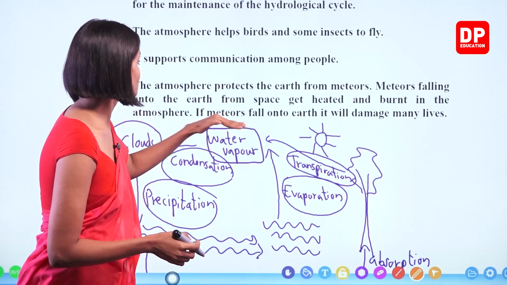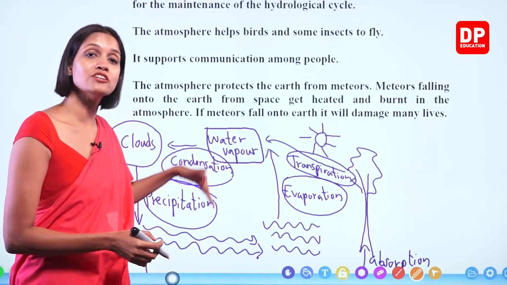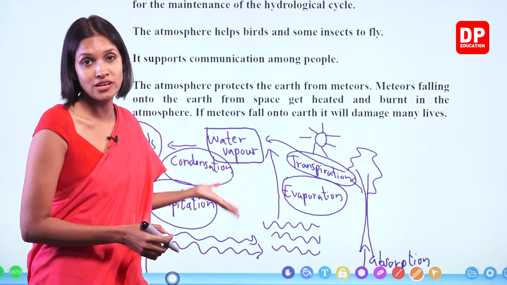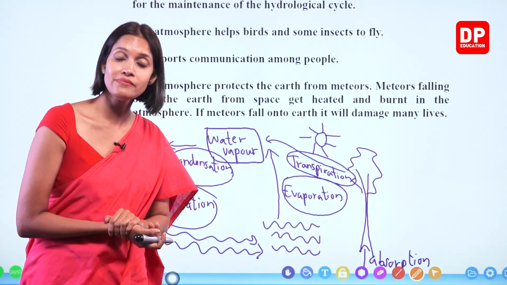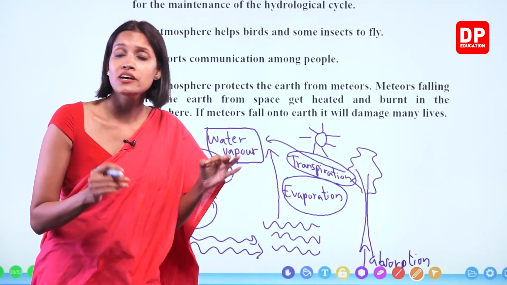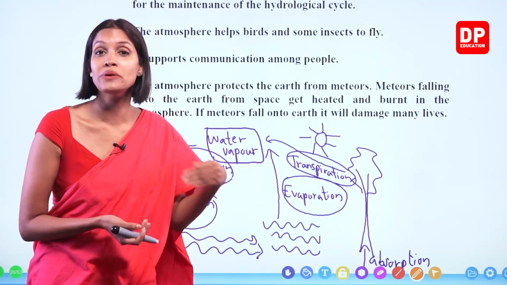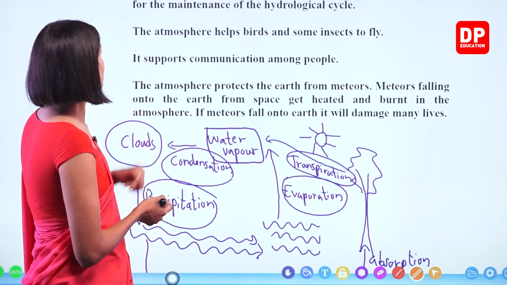If there's no water vapor, no clouds will form. If there are no clouds, no precipitation, no rains, we will not get rain, right? Therefore, it disturbs the water cycle, right, children? Therefore, the presence of water vapor in the atmosphere is very, very important in order to maintain this water cycle, right, children? So the next one, number 7.